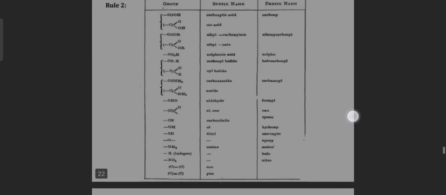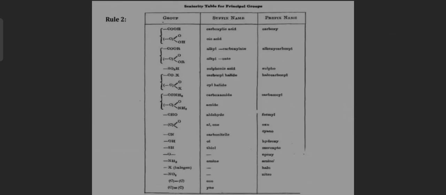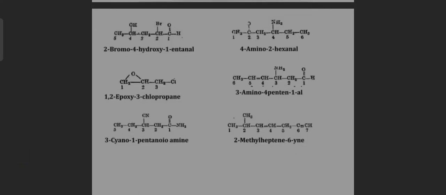Rule 2. Each group has a suffix name and a prefix name. Like COOH, carboxylic acid: its suffix name is carboxylic acid and the prefix is carboxy. Examples: 2-bromo-4-hydroxy-1-ethanol, 4-amino-2-hexanol, and 3-amino-4-pentan-1-ol.